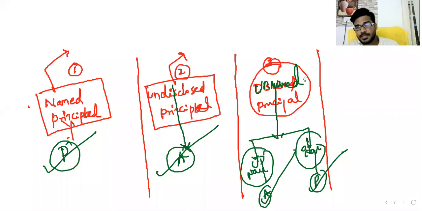Named principal: the principal is liable to every third party. Unnamed principal: up to the disclosure of the name, the agent is liable to the third party; once the name is disclosed, the principal is liable to the third party. Undisclosed principal, not disclosing even the contract of agency: then the agent is liable to the third parties. This is the liability of principal and agent towards third parties. Clear? Everyone is clear?